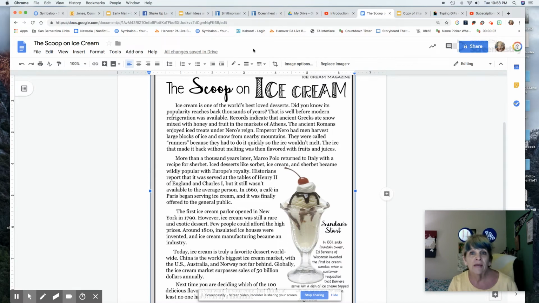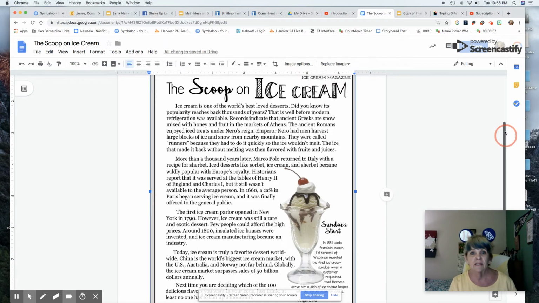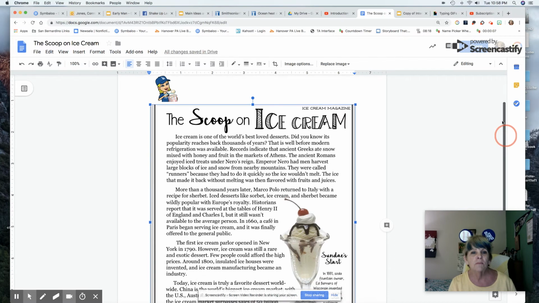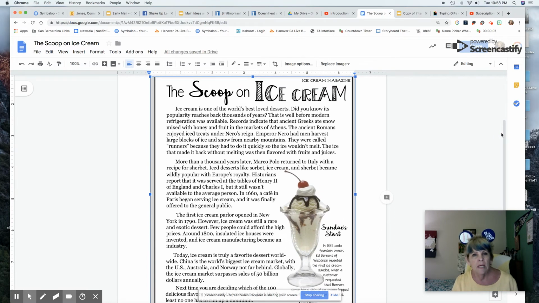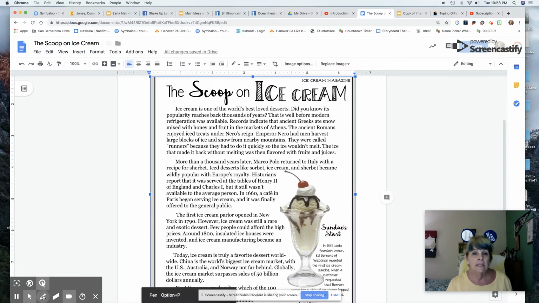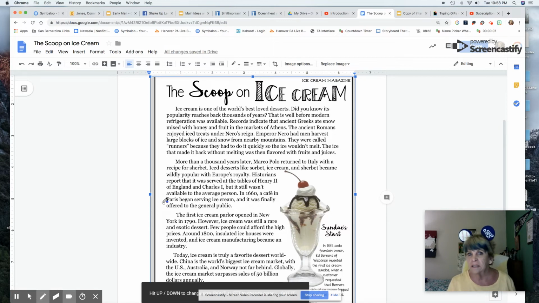Now, if we look at the article title right here, The Scoop on Ice Cream, which is really very fun. Now you can see here I am, I love ice cream. So it's going to probably be about ice cream. What about it? I don't know. When is it invented? How did we find it? We don't know. So we're going to have to check that out. So I'm going to go over here and pick up a tool, and we're going to use it just to isolate some ideas. So the scoop on ice cream.